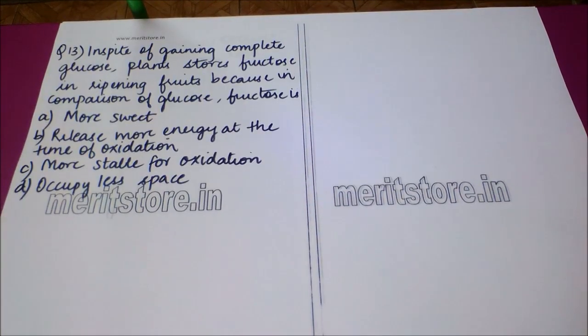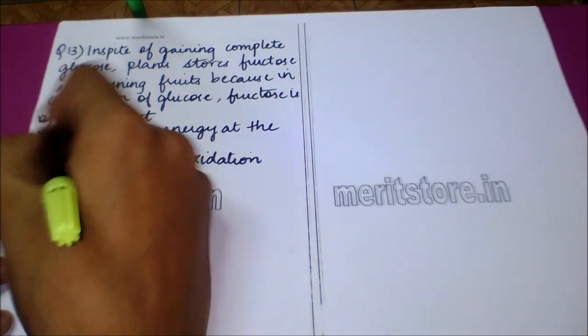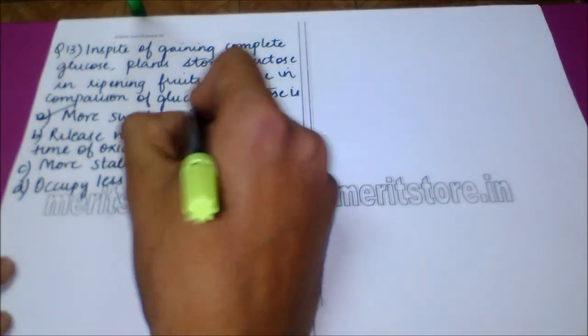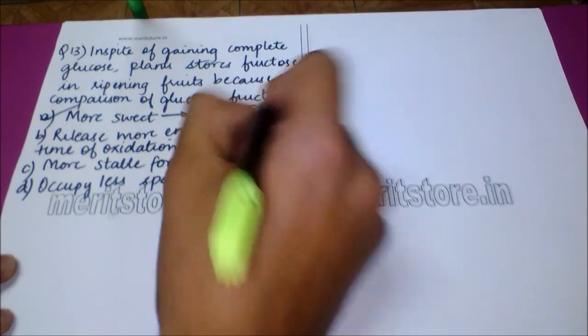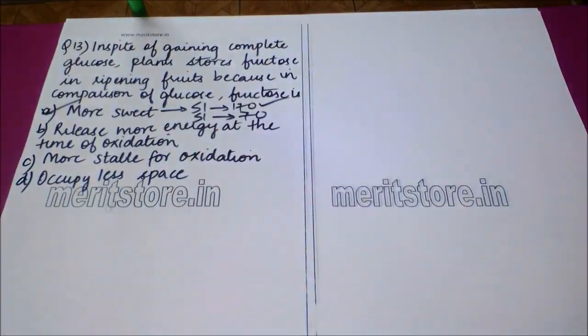In spite of gaining complete glucose, plant stores fructose in ripening fruits because in comparison to glucose, fructose is option A, more sweet. Option B, releases more energy at the time of oxidation. Option C, more stable for oxidation. And option D, occupies less space. The correct answer to this question is option A, it is more sweet. The sweetening index of fructose is about 170, whereas that of glucose is around 70, which makes it more sweet.